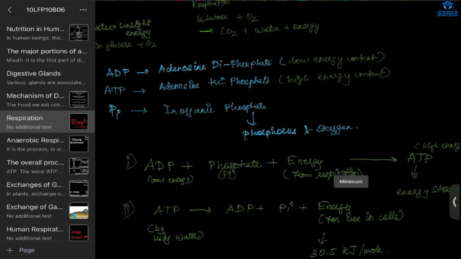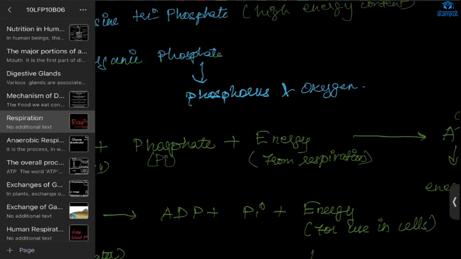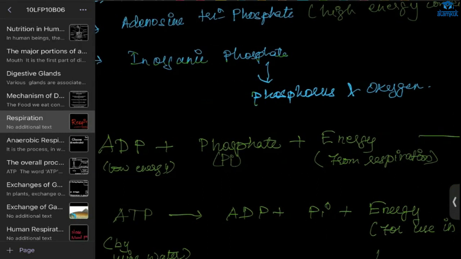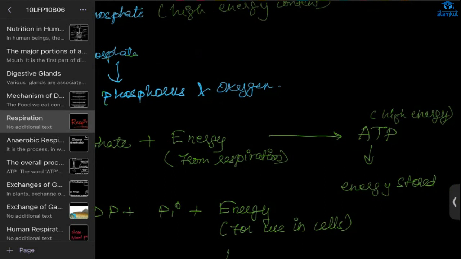So what will happen here? First, the oxygen will come inside the cell. Food is already there. Food will be burned, and we get carbon dioxide, water, and energy. That energy, plus the ADP and phosphate we already have, will combine and we will get ATP, which has high energy content. Here the energy will be stored.